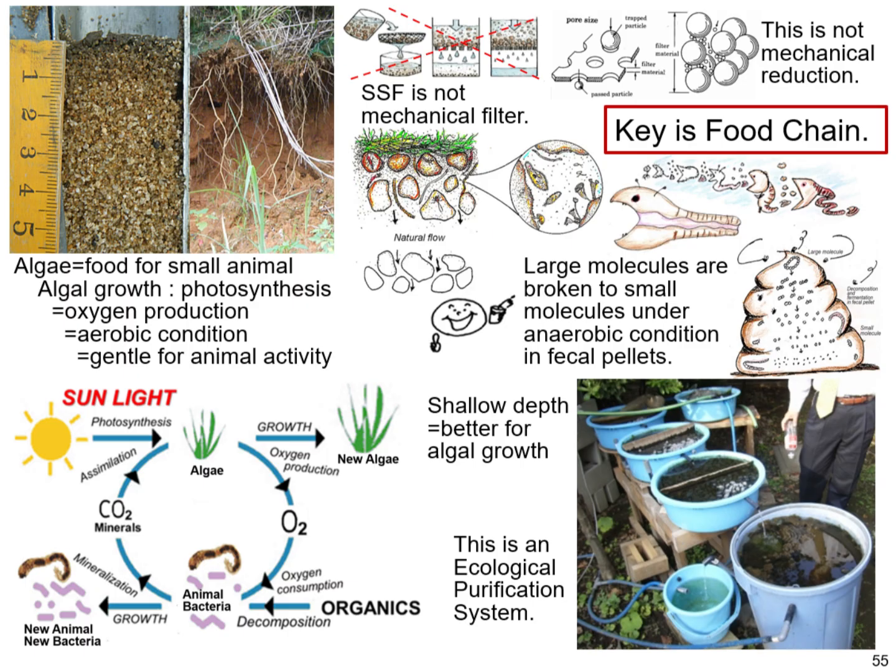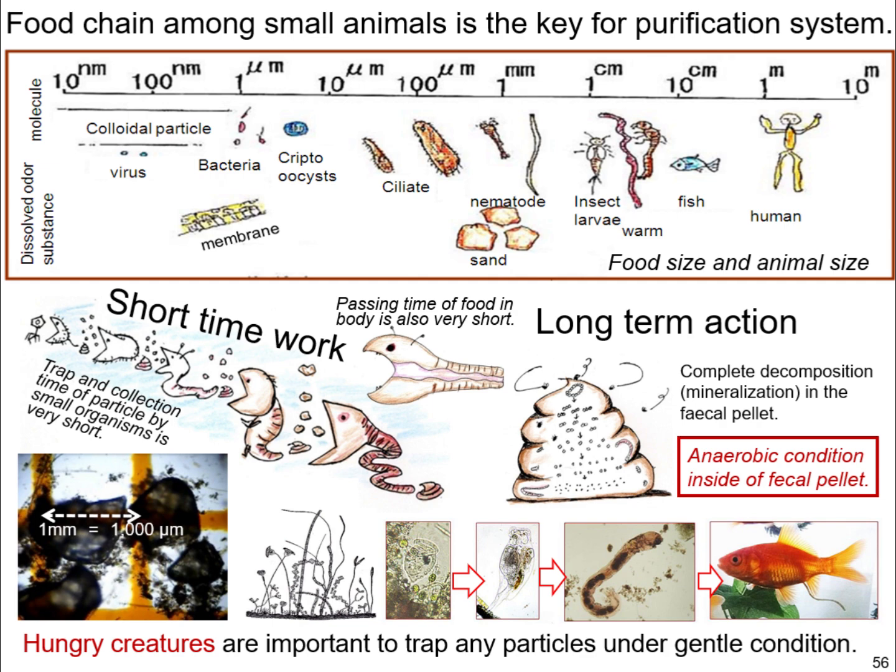Algae produce food for small animals. Algal growth means photosynthesis and produces oxygen. Presence of oxygen means aerobic condition, which means gentle for animal activity. The key is the food chain. Large molecules are broken to small molecules under anaerobic condition, which is inside of the fecal pellet. Shallow depth is better for algal growth. Slow sand filter is a real ecological purification system. Food chain among small animals is the key for the purification system.